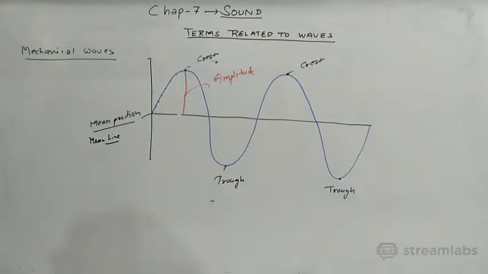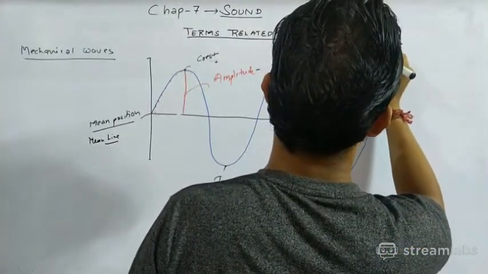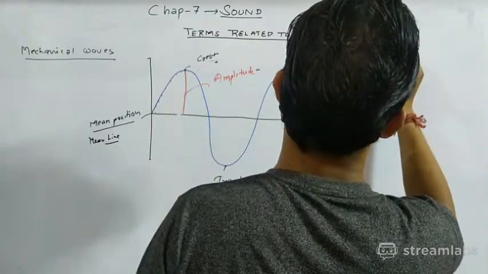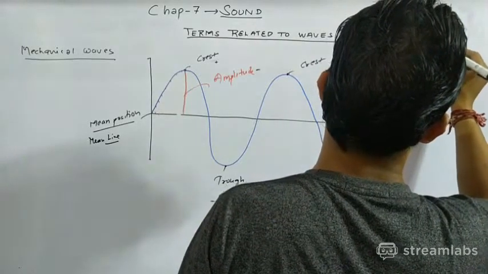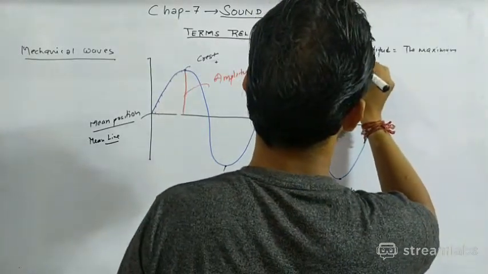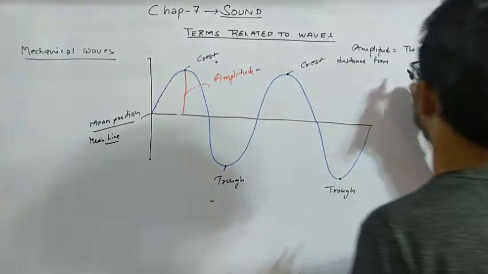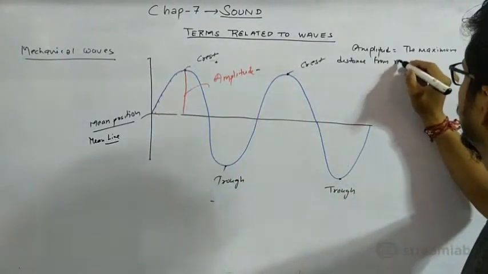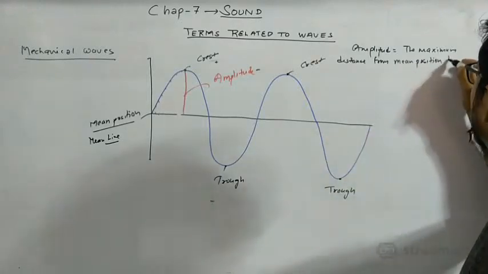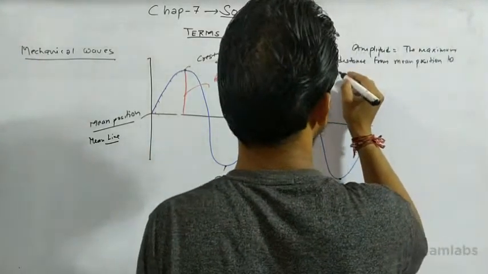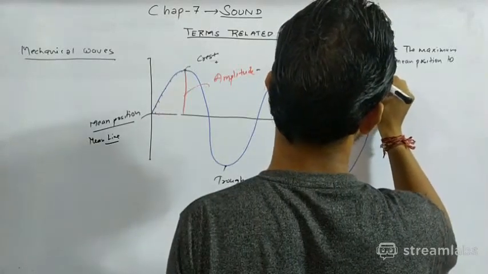So what is the definition of amplitude? We can write: the amplitude is the maximum distance from mean position to crest or trough.